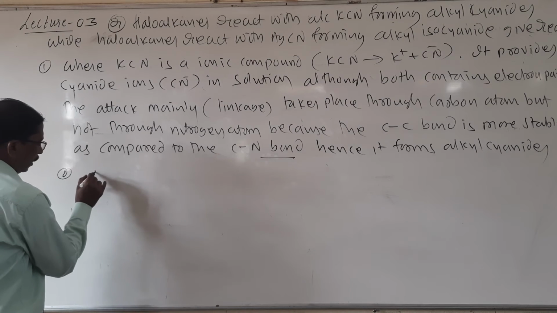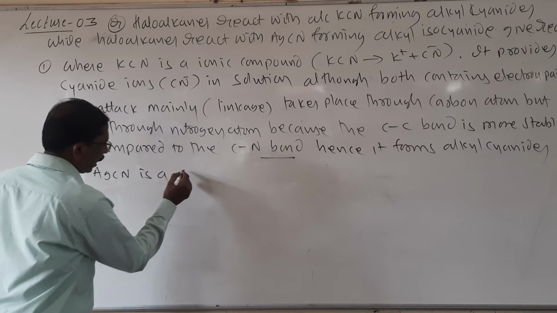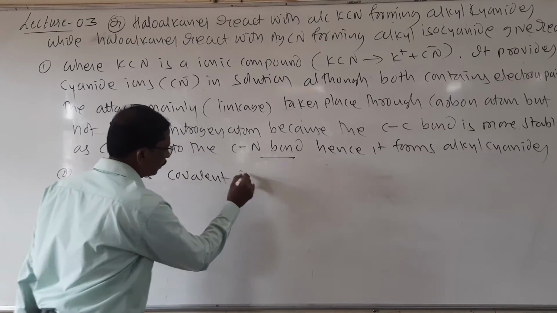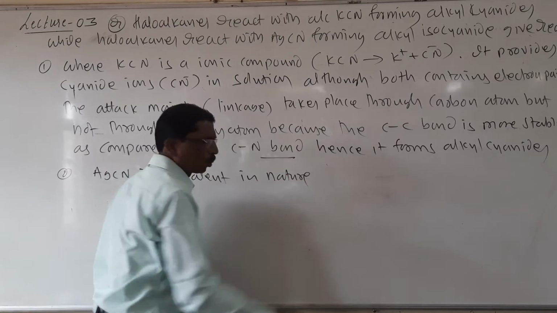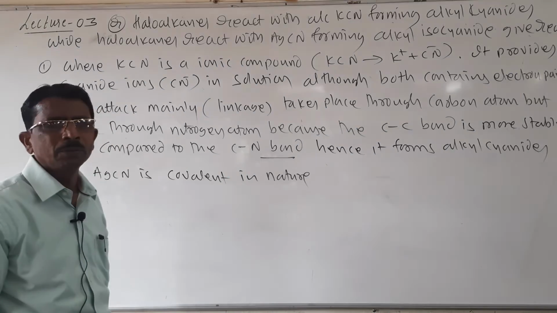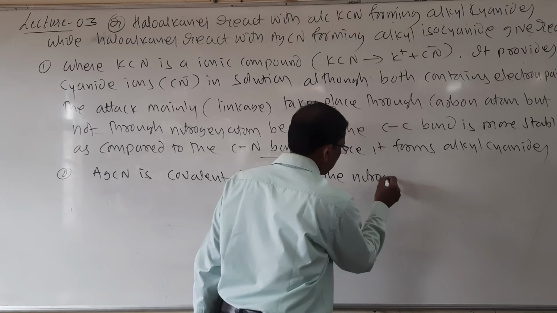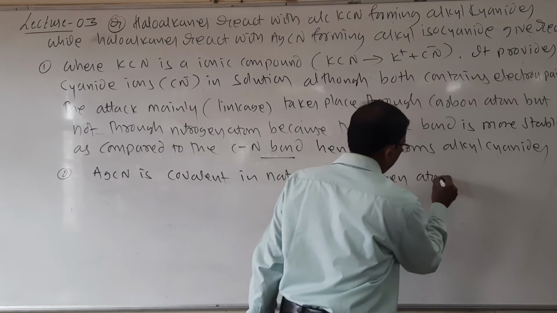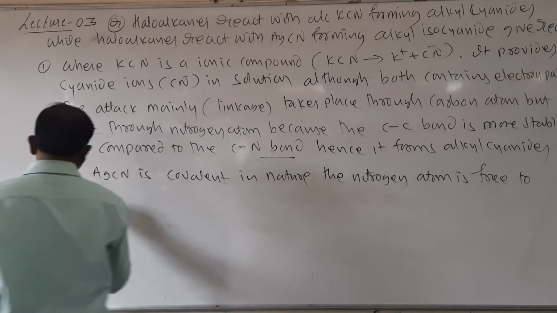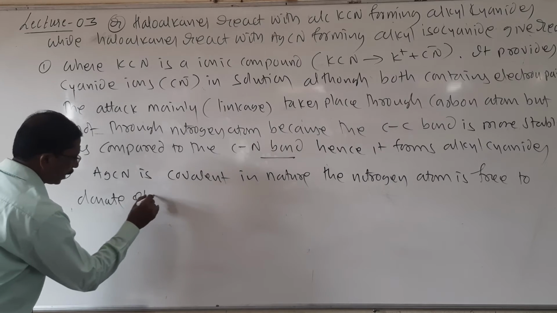Second one, AgCN is covalent in nature. It is, students, covalent in nature. Therefore the nitrogen atom is free to donate electron pairs.